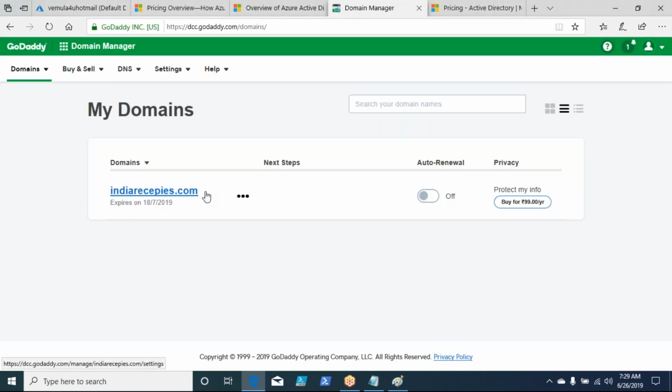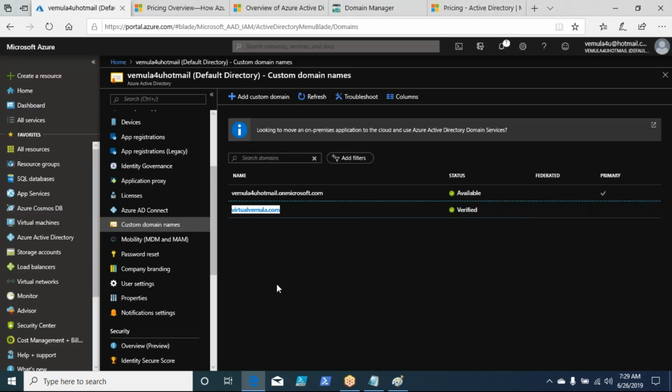Now I have a custom domain which I purchased. If you look at this, it is nothing but indiarecipes.com. Let us say that this is my organization name, and my Active Directory user IDs are created with this particular domain name. And I want to go and add this custom domain name here.